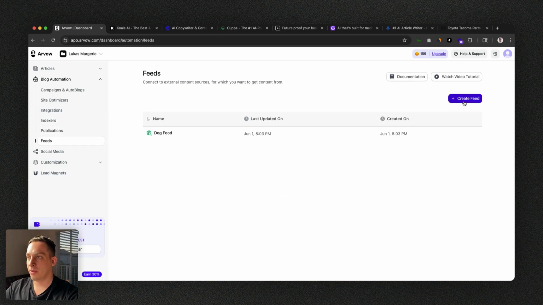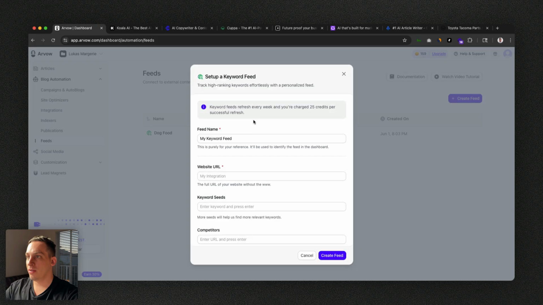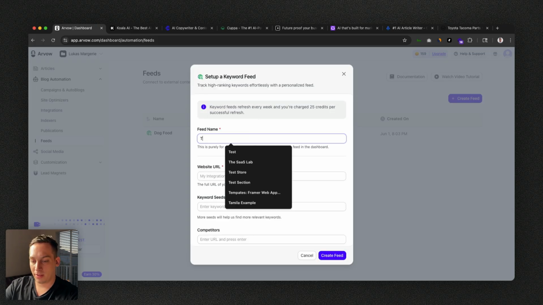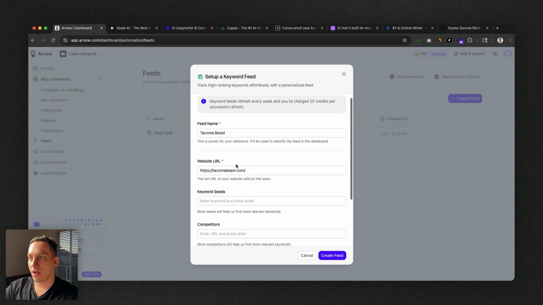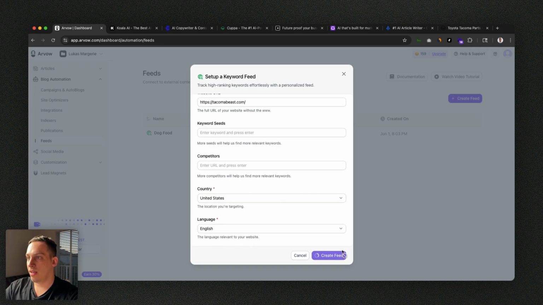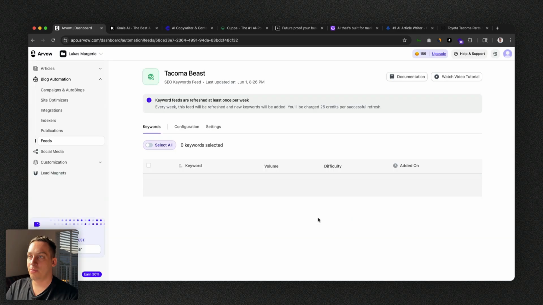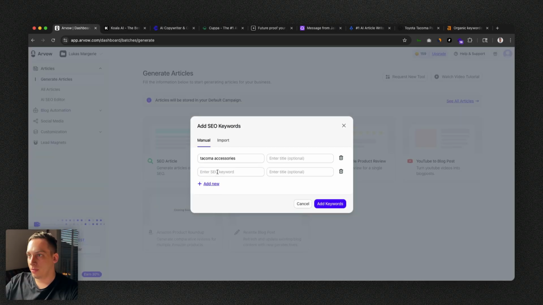Feeds, for example, if we were to set up a keyword feed, we can add a specific name, like let's call it Tacoma Beast, right? Add our website URL and create a feed. What that does is it creates a feed of different keywords that we could use for our blog posts based on high search volume and keyword difficulty. And then we can add these keywords over here. So Tacoma accessories, Tacoma parts, for example, were some good keywords that were provided to us. We can go ahead and click on add keywords.